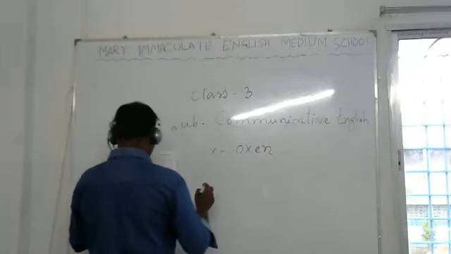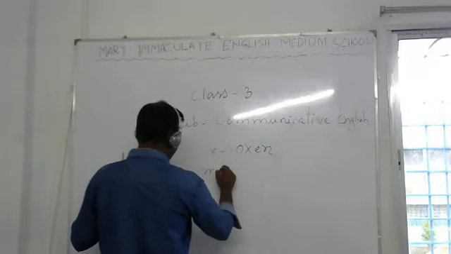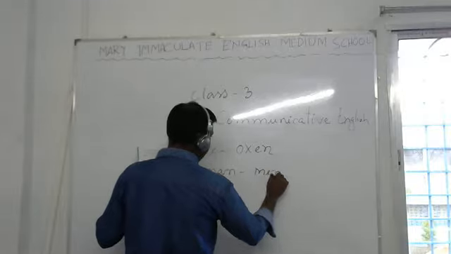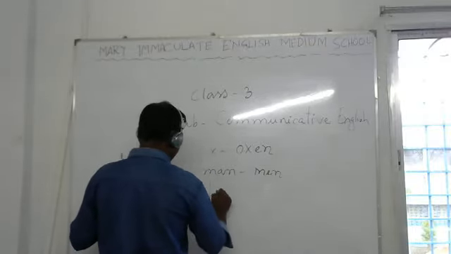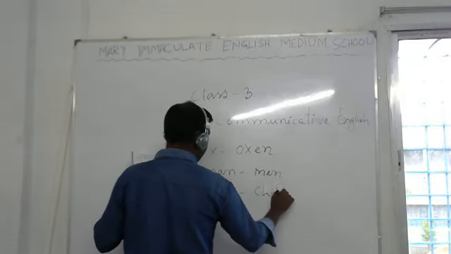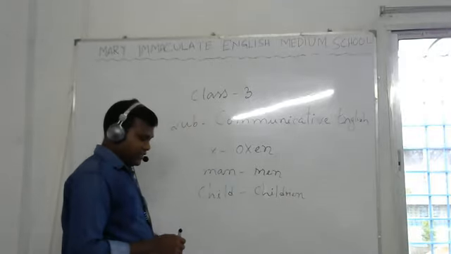Okay? Understand? Man, you have to make it men. Okay? So, child. Child, children. This will not follow any rules and regulation, you have to memorize it.